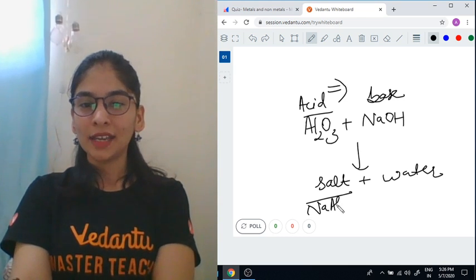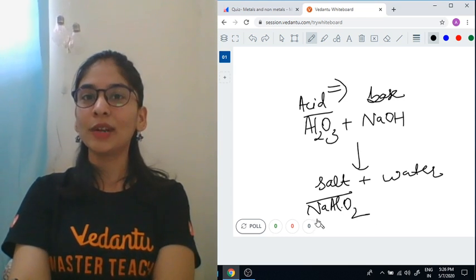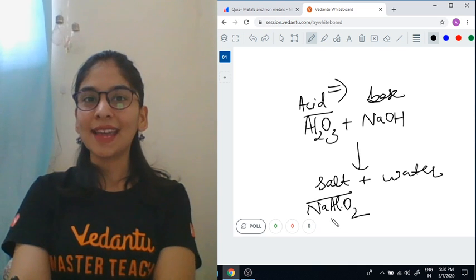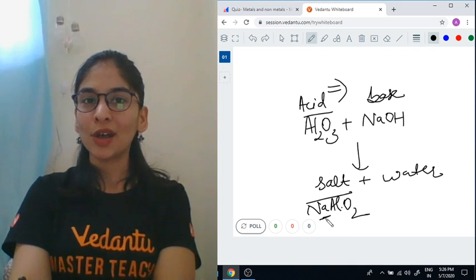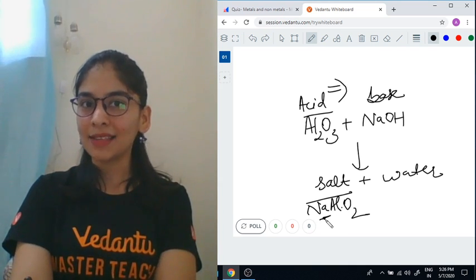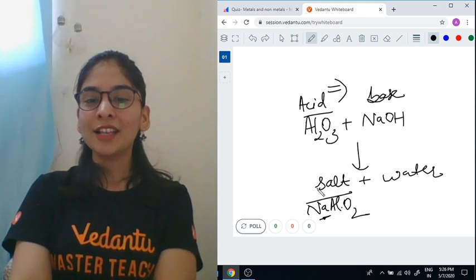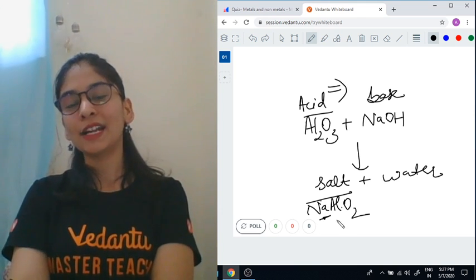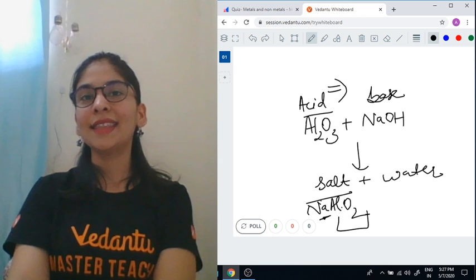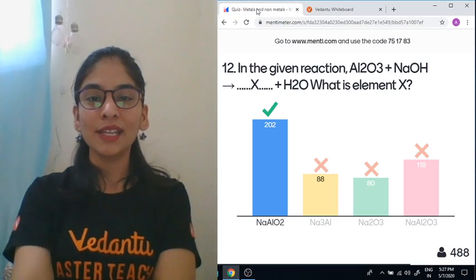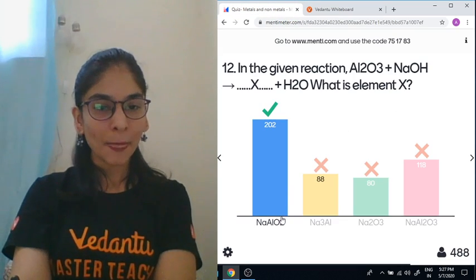Sodium aluminate. Now you'll be like, ma'am, why are you writing sodium before? We always write the chemical formula with the more electropositive substance. We studied in 9th class how to make a chemical formula. Sodium is at the start, sodium is more electropositive than this aluminate, that's a salt. So answer is sodium aluminate, A.